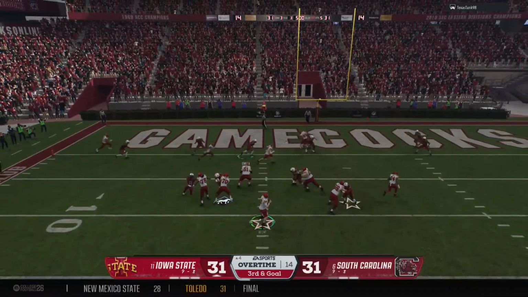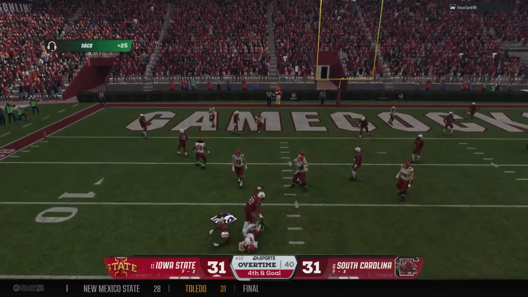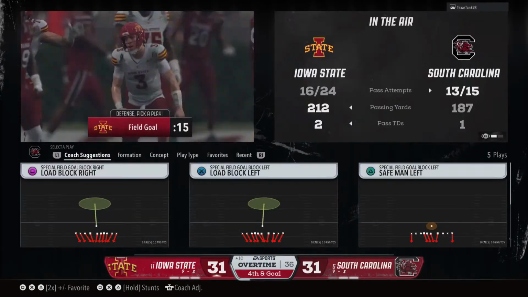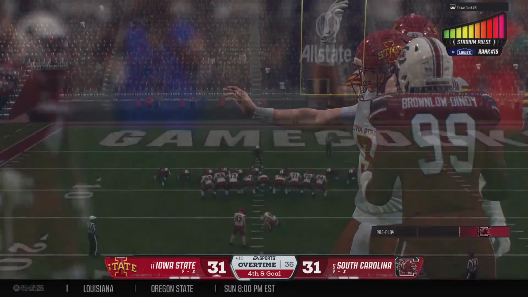Look at a throw on 3rd and goal. They trap him and sack him back at the 10. What a job by this defense to come up with that stop. Good job of pressuring the quarterback.